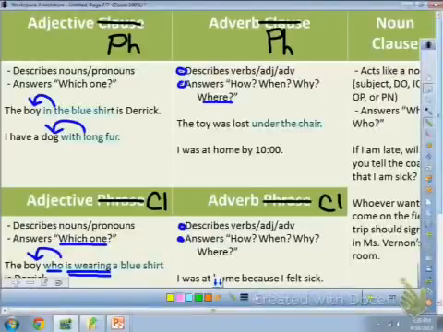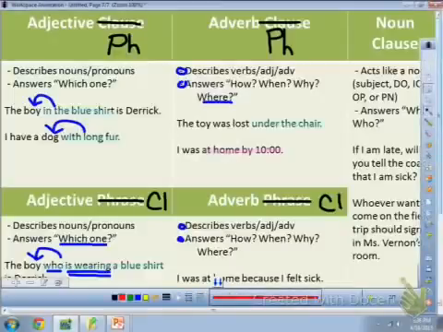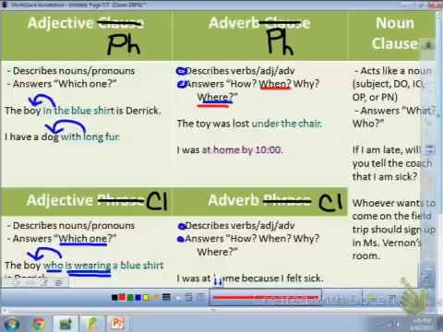I was at home by 10 o'clock. Two phrases here, at home and by 10 o'clock. At home tells you where you were. By 10 o'clock tells you when. So two examples of adverb phrases in this sentence.